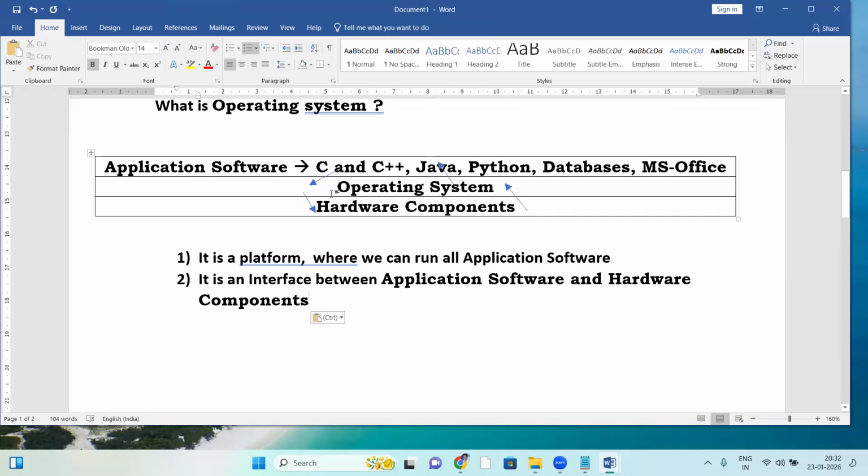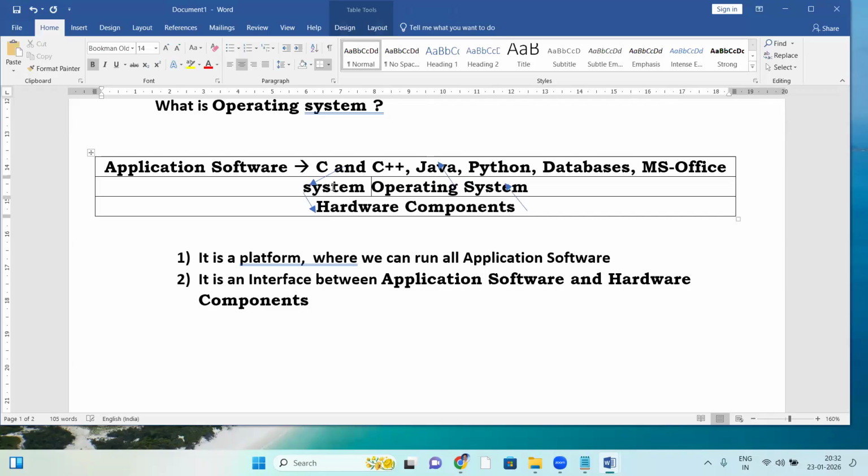Fine. Next, one more thing here. See, these are application software, right? The OS comes under system software. OS is a system software.